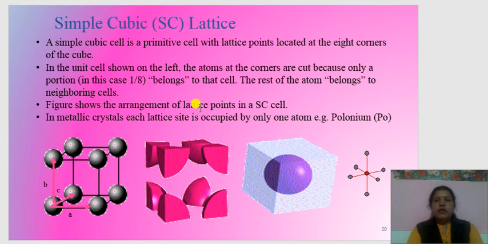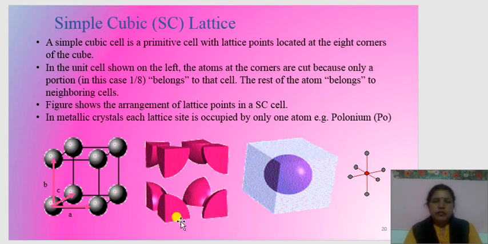In the unit cell shown on the left, the atoms at the corners are cut because only a portion, in this case 1/8, belongs to the cell and the rest of the atom belongs to the neighboring cells. Here it is shown that the atom is cut, 1/8 part remains present in the same cell and the remaining parts contribute to the neighboring cells.